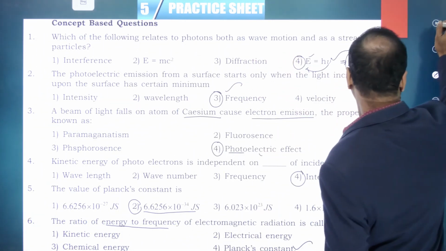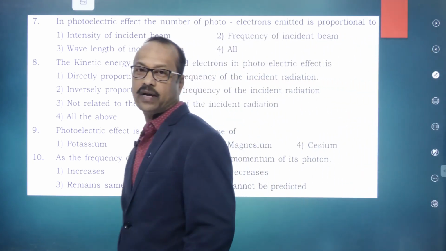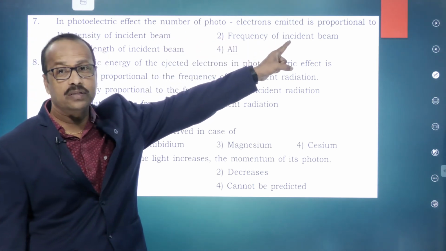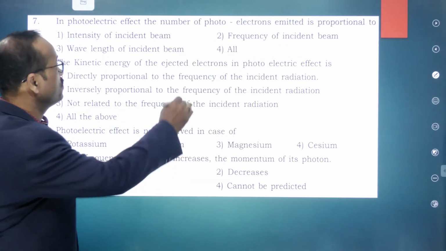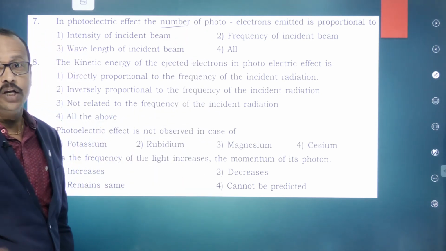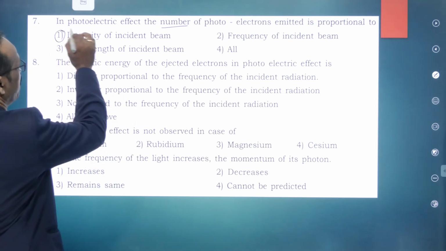Any doubt? Okay. Now let's see the photoelectric effect. In the photoelectric effect, the number of photoelectrons emitted is proportional to what? Intensity of light.